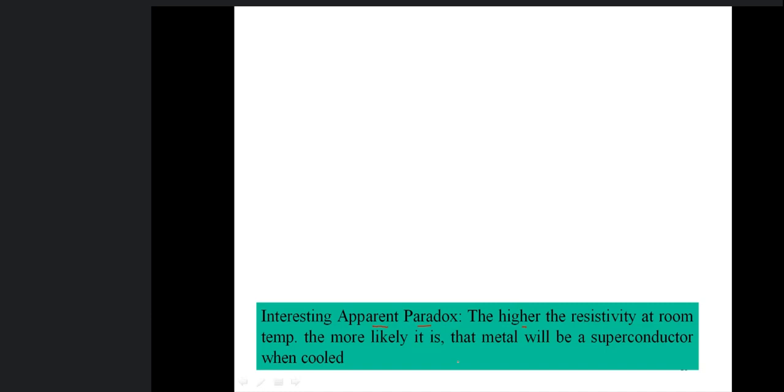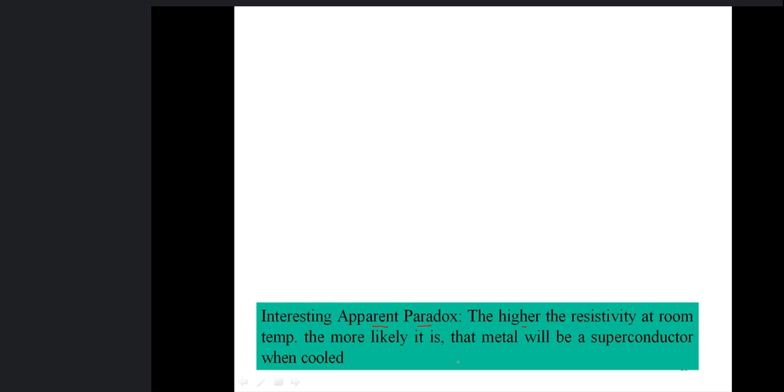What is the reason? In good materials, at room temperature, the material is a good conductor when the electron-lattice interaction is minimum, or when charge carriers or electrons do not interact with the lattice.